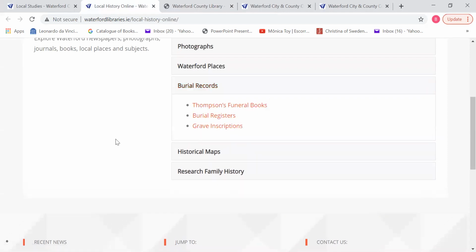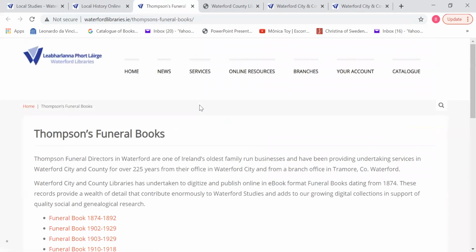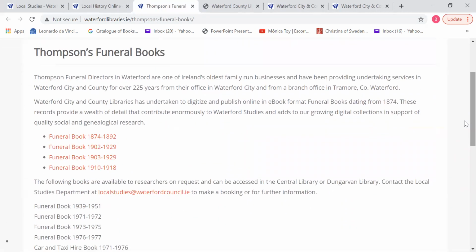Burial records too. We have access to some of Thompson's funeral books, some burial registers and grave inscriptions. And if you click on the Thompson's funeral books, for instance, you'll see that we have some funeral books that have been fully digitized from 1874 right up until 1918. And these can be accessed online.